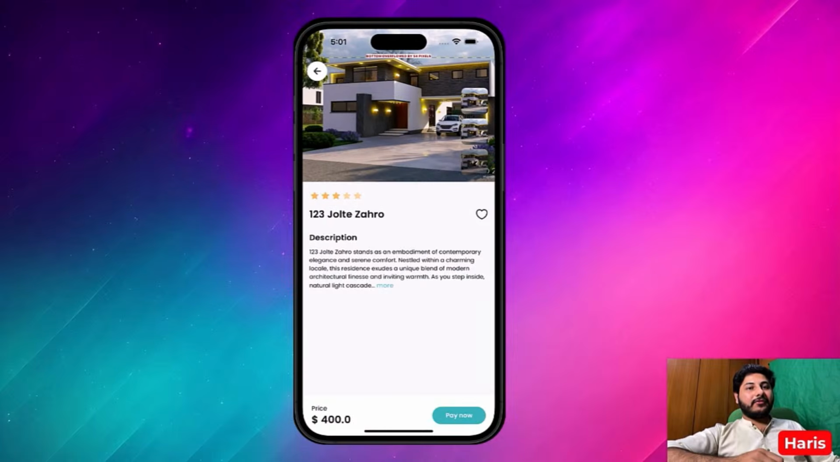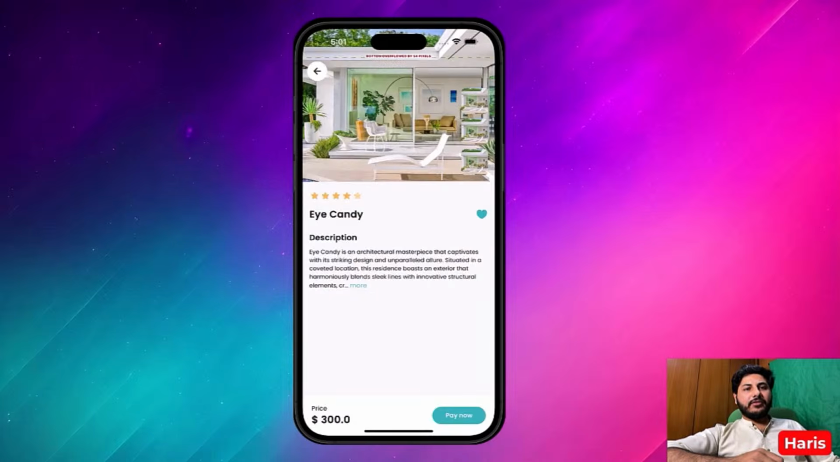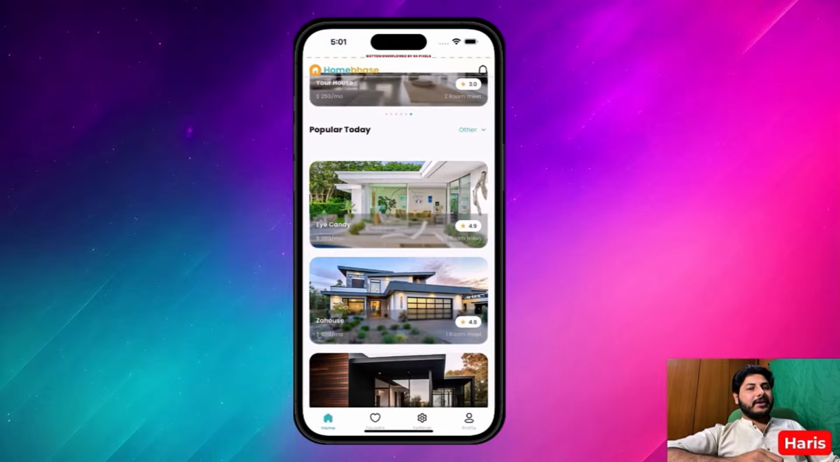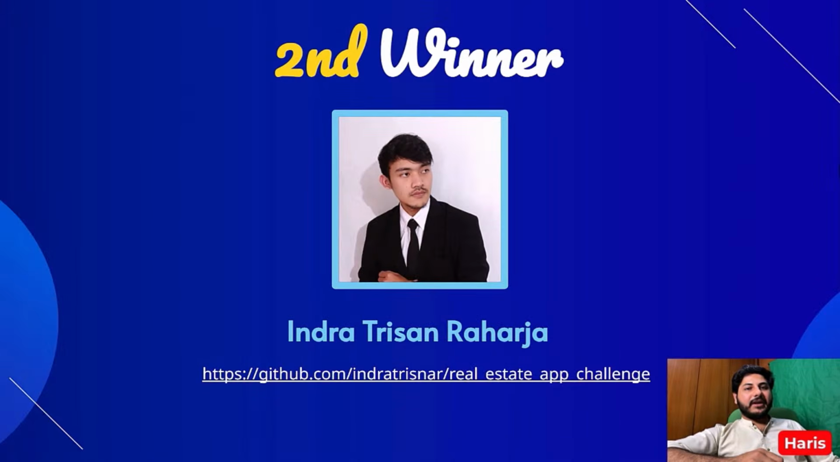So overall, you have used good animations, but there are some overflow issues which you can resolve and make your application just work like a charm. And yeah, that's it. Now coming to the second winner of our coding challenge. The name of the second winner is Indra Krishna. Congratulations to Indra on winning the challenge. Now let's see what you have created.